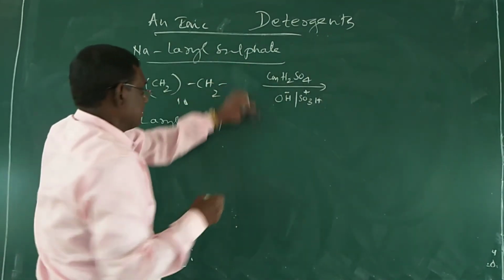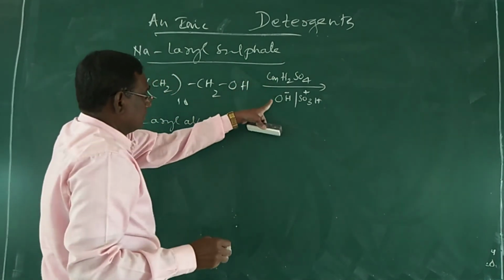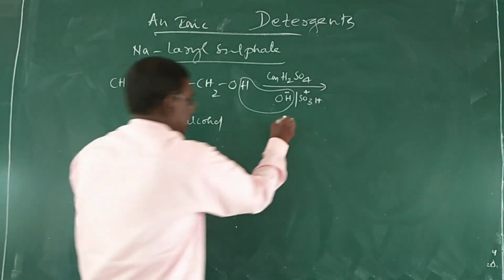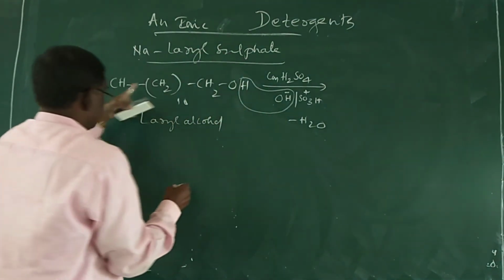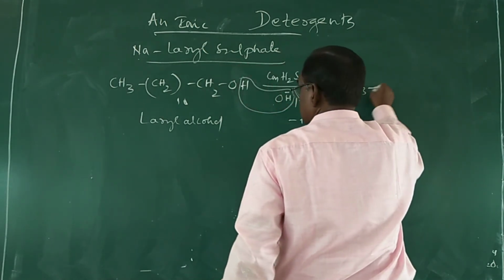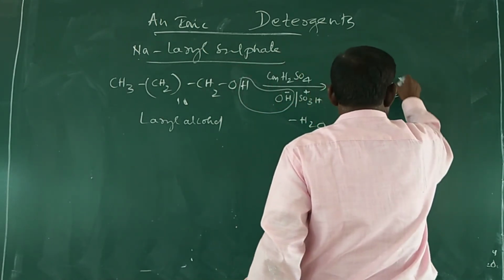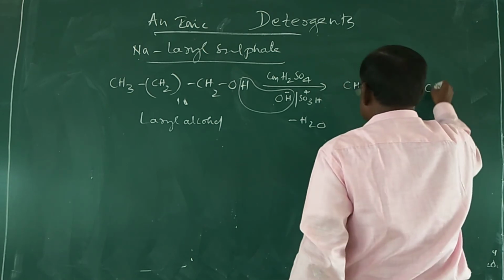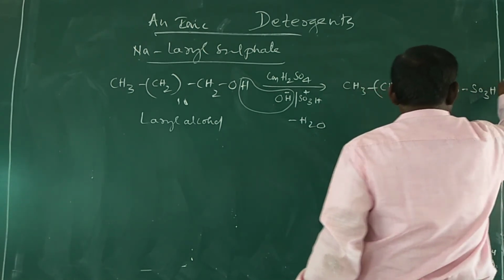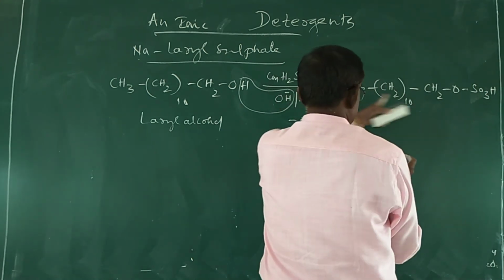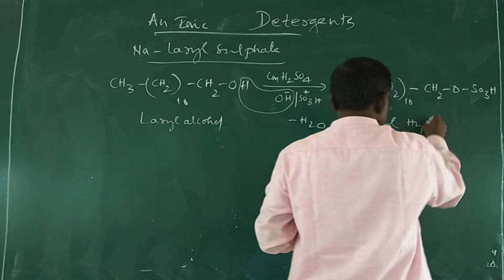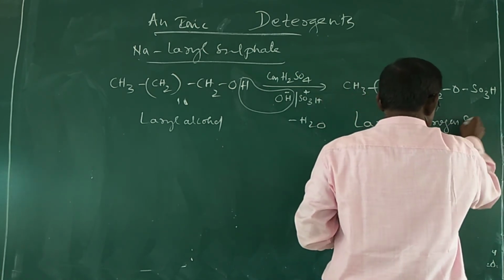Here the H and OH are removed as H2O, that is minus H2O. The remaining is CH3 single bond CH2 ten times single bond CH2O SO3H. This is lauryl hydrogen sulfate.